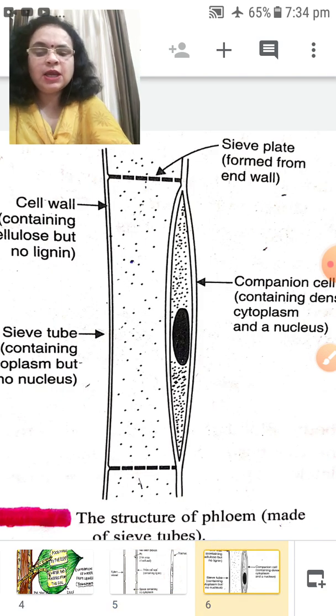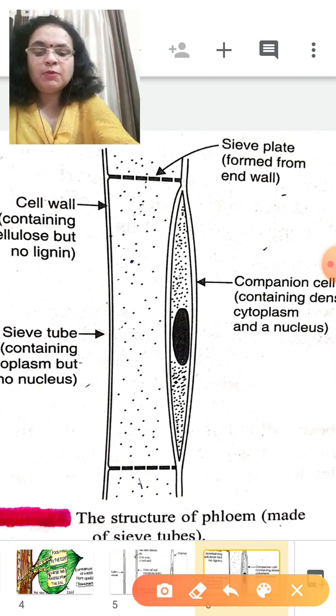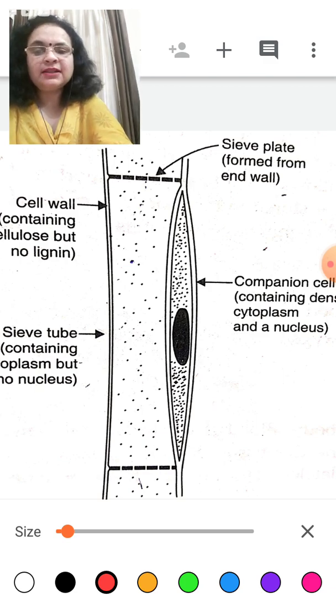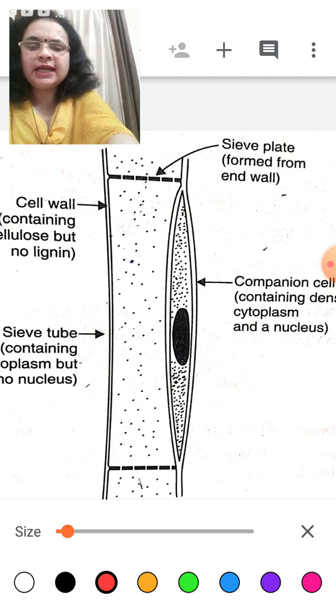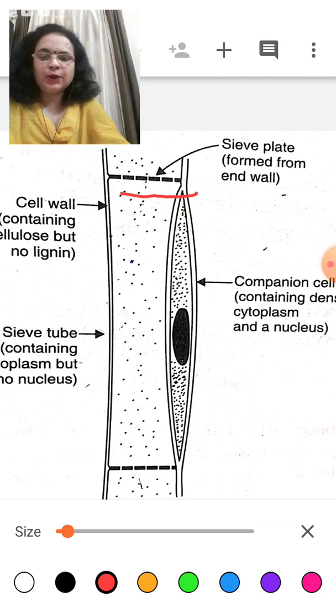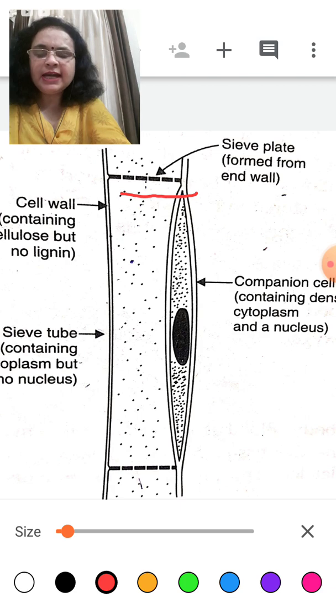Now let's see phloem. Like xylem, phloem also is joined end to end and makes a long tube, but the difference is that these are not vessels. They are long tubes joined end to end containing some plate-like structures. These plates are known as sieve plates and they are formed at the end wall.